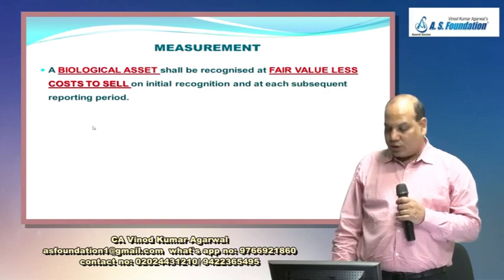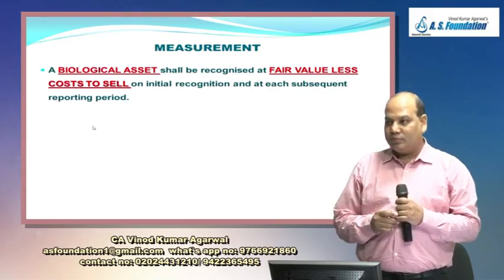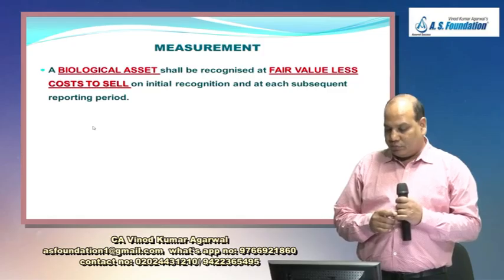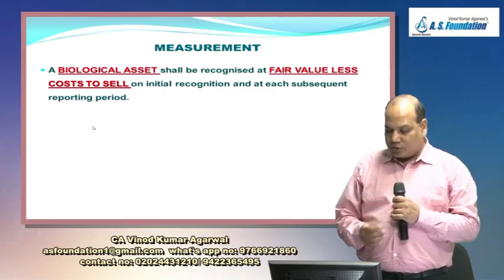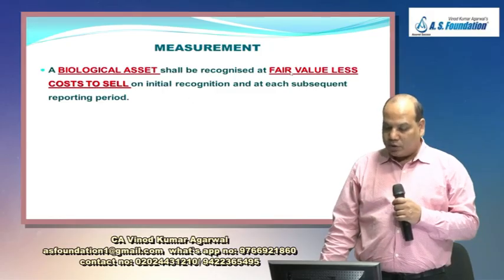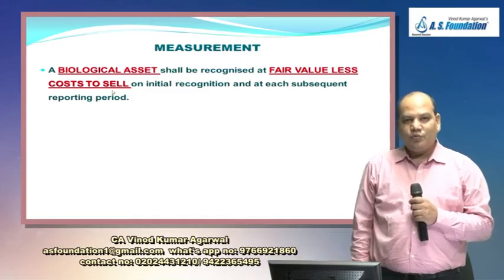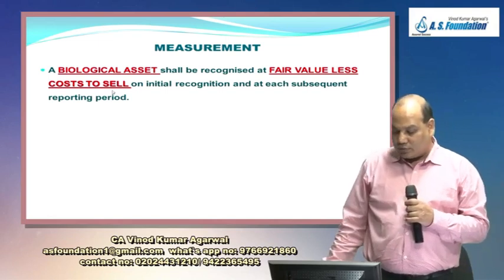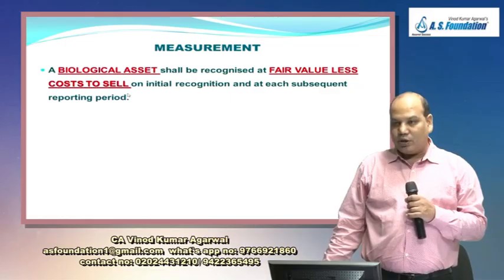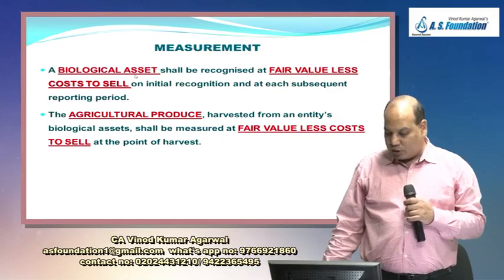Throughout the standard, the general principle would be fair value less cost to sell on initial recognition and on each subsequent reporting date also. So on each balance sheet date, you will see what is the fair value of that biological asset minus cost to sell. How much cost will be incurred to complete the sale? For example, you may have to pay brokerage, commission, so remove that. Transportation, remove that. That will give you fair value less cost to sell. So this is about biological asset.